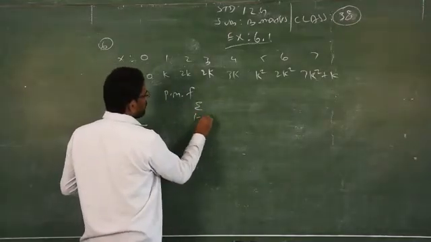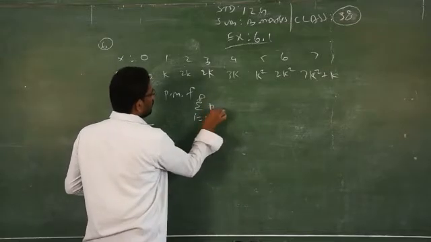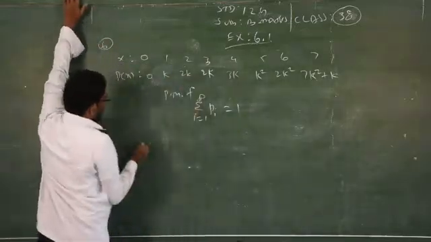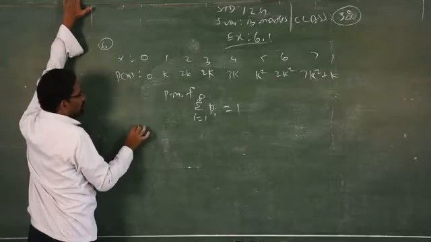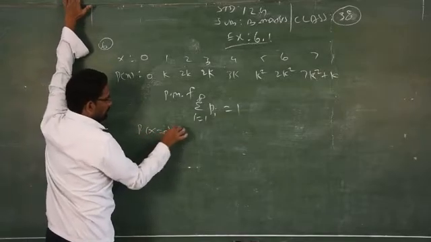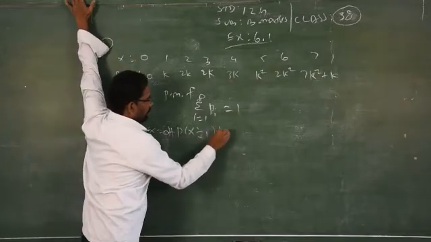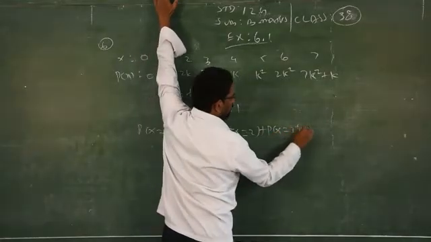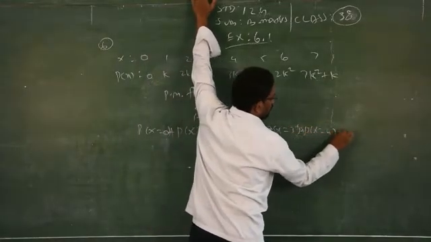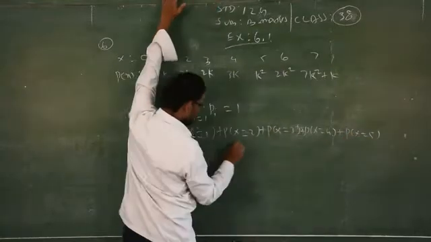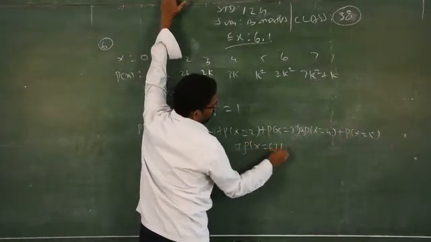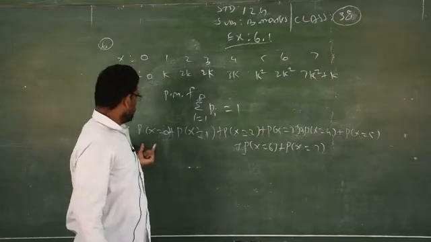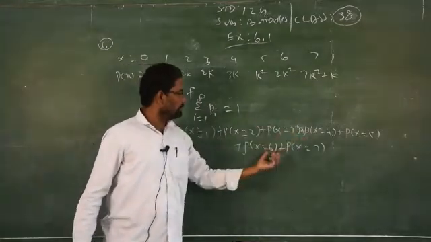What is the formula? Summation of Pi, i from 1 to infinity, Pi is equal to how much? 1. So the total of the mass function is equal to 1. Therefore, you can add according to the procedure. You have to write like this: P of x is equal to 0, P of x is equal to 1, P of x is equal to 2, 3, 4, plus 5, plus 6, plus P of x is equal to 7. So you have to expand this summation like this.